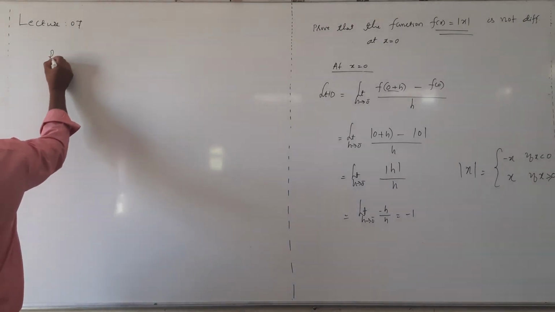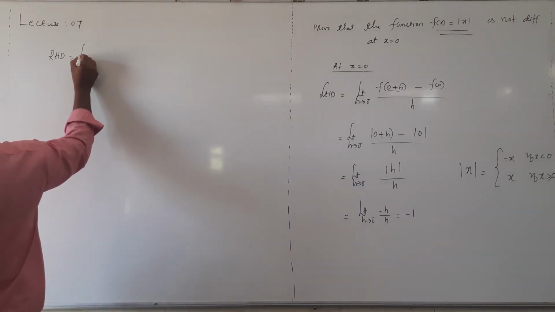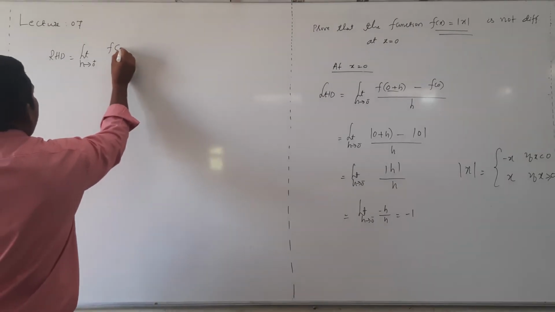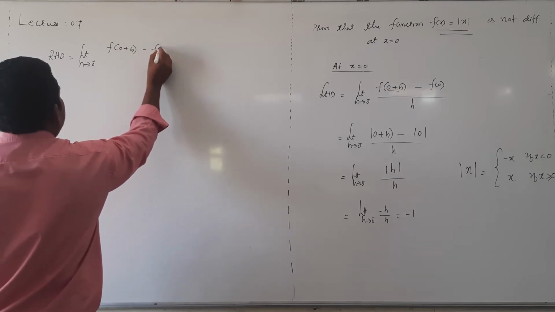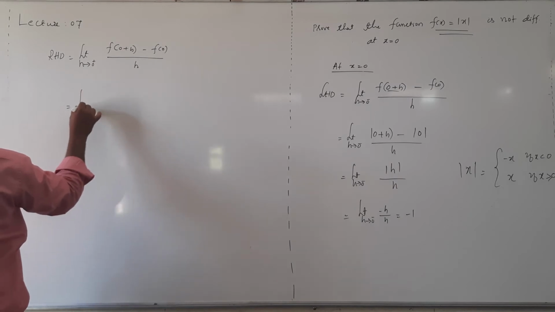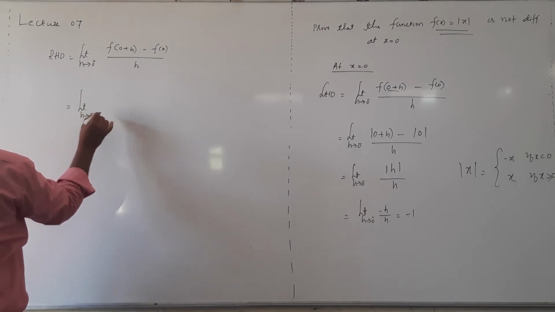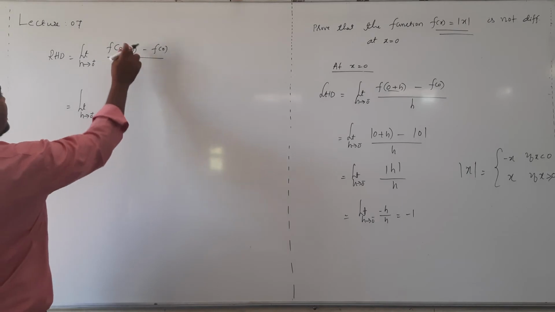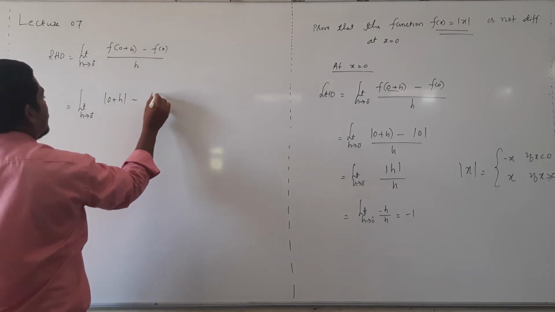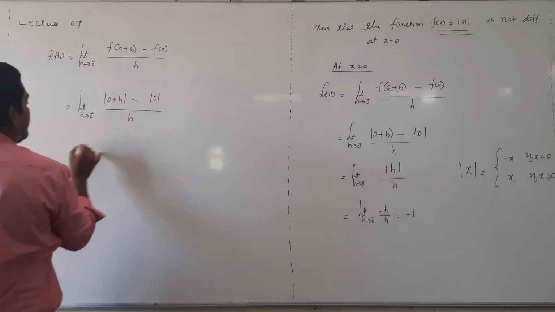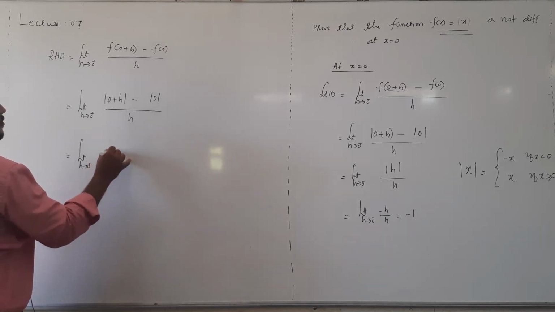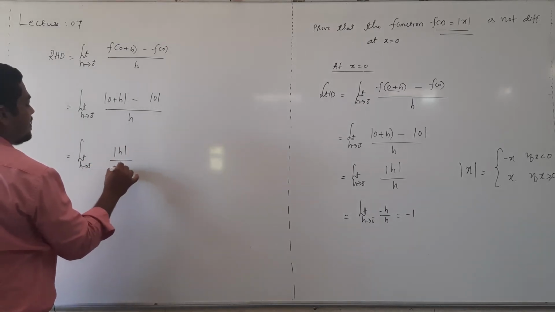Now right hand derivative at what point? At 0. So limit h tending to 0 plus, f of 0 plus h minus f of 0, whole thing divided by h. What is f of 0 plus h? Modulus of 0 plus h minus modulus of 0, divided by h. That's equal to limit h tending to 0 plus modulus of h divided by h.